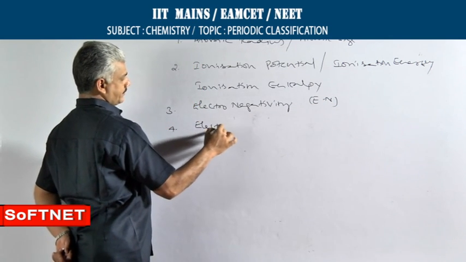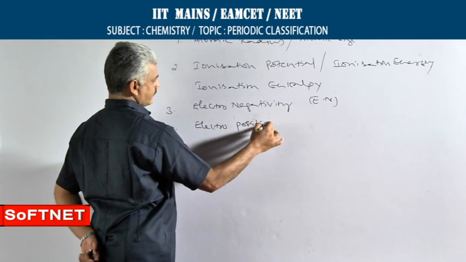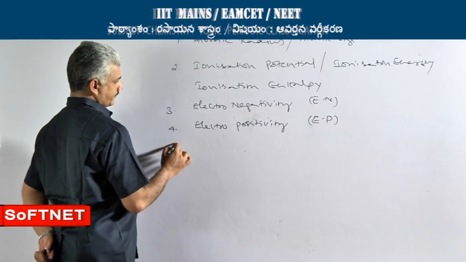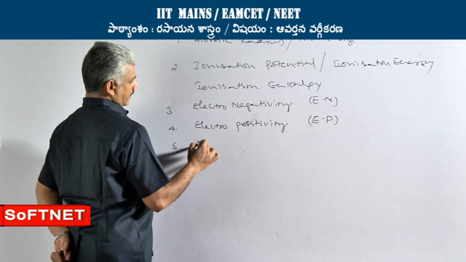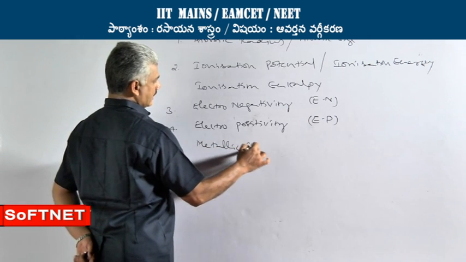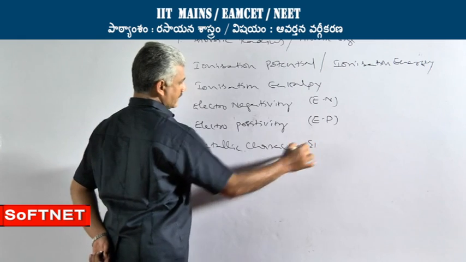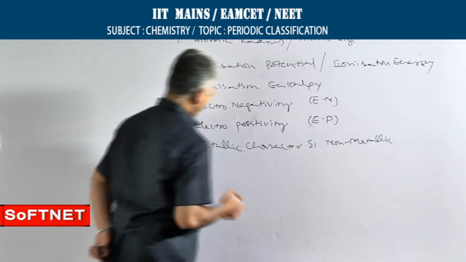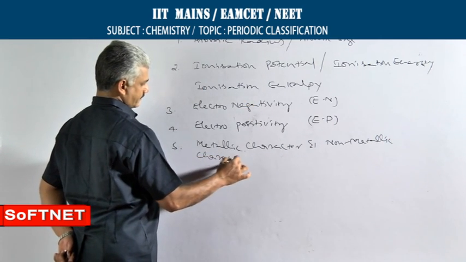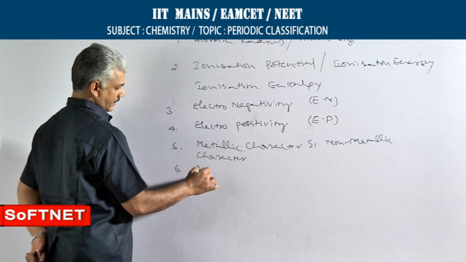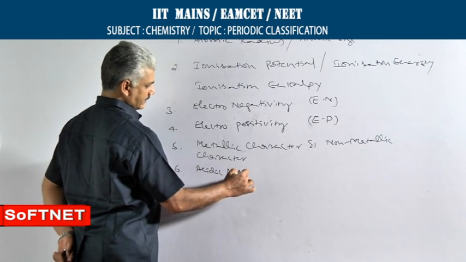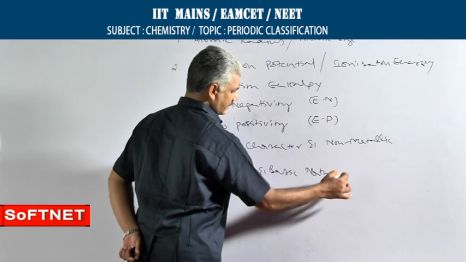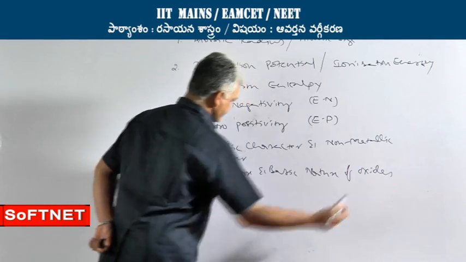Then electropositivity, in short called EP. Then metallic character and non-metallic character. Acidic nature and basic nature of oxides.